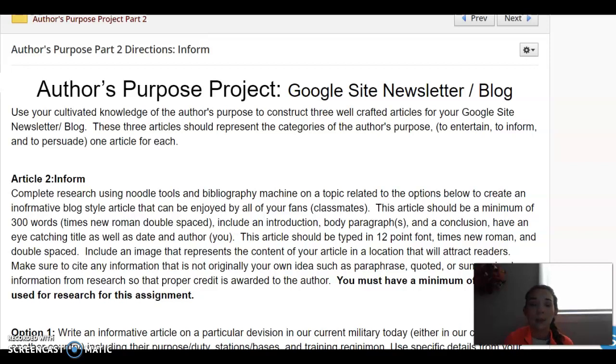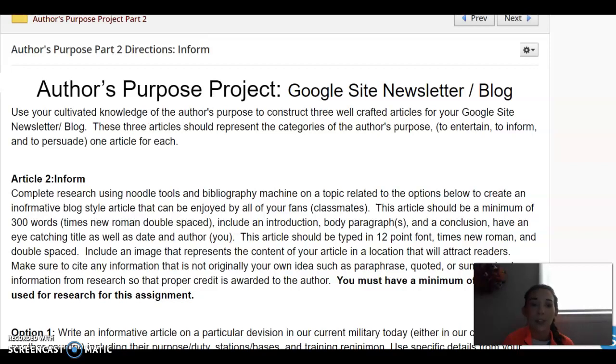It should be a minimum of 300 words in Times New Roman, double-spaced, and include an introduction, body paragraph or paragraphs, and a conclusion. It should have an eye-catching title as well as a date and author, which would be you. This article should be typed in 12-point font, Times New Roman, and double-spaced, including an image that represents the content of your article in a location that can attract the reader's eye.